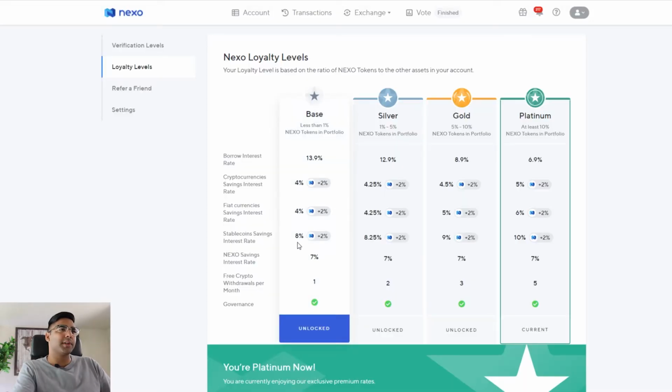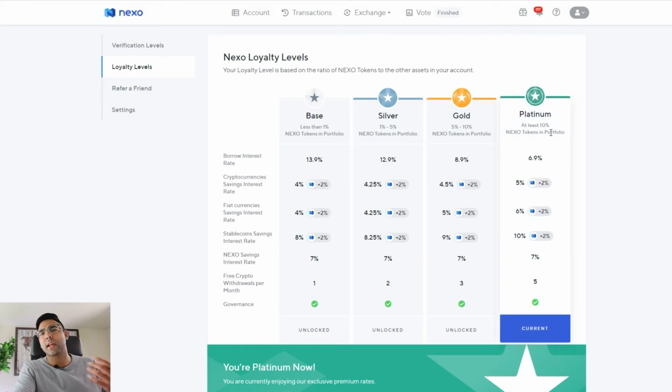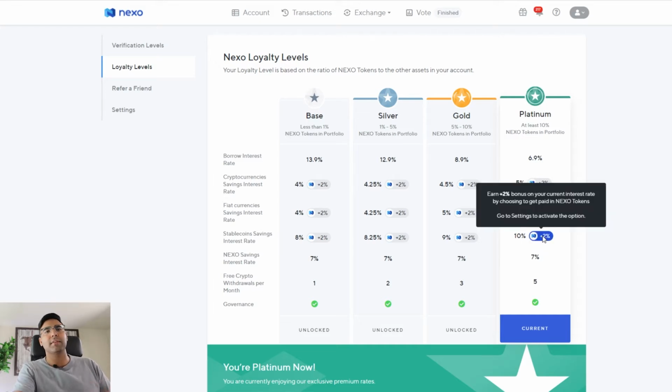That's 8% on the low end, and naturally if you do have that loyalty or membership, in this case I'm Platinum with Nexo, with 10% or more in Nexo tokens in the portfolio by value, instead of 8% it'd be 10%. And when you see up to 12%, that comes from the fact that if you choose to be paid in Nexo, you get that plus 2%, so that 10% goes to 12%.